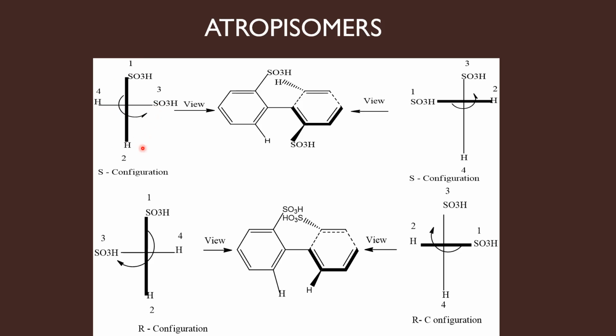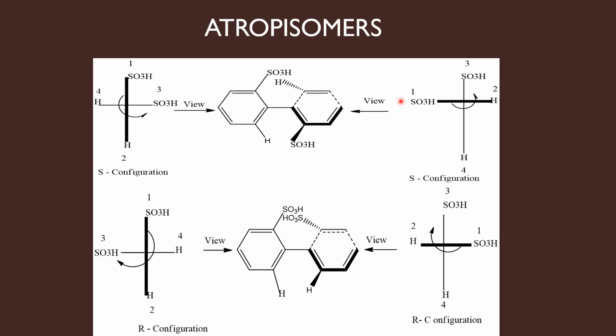We should never get confused that here is a hydrogen and here is sulfur. It's not like that. Any group present in the vertical line, since we are standing near the vertical ring, has to be assigned priority numbers first. So 1, 2, then we go for the groups present in the horizontal line: 3, 4, with sulfur getting priority over hydrogen. Now if you read the numbers from 1 to 3, you are going in the anticlockwise direction, therefore this biphenyl has S configuration.